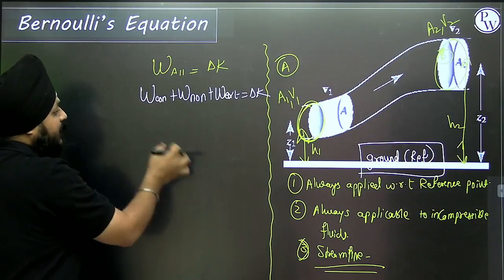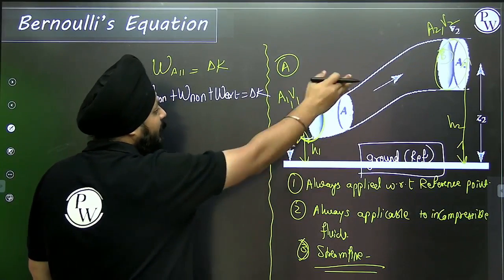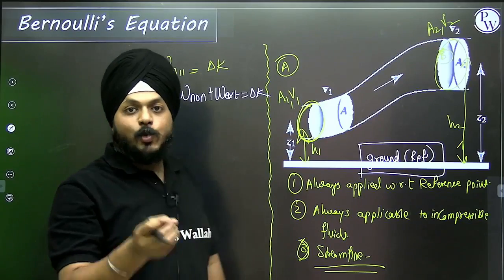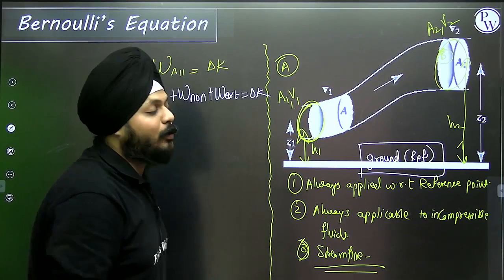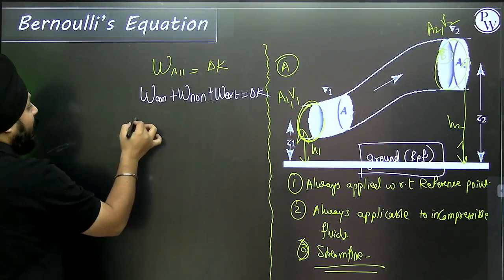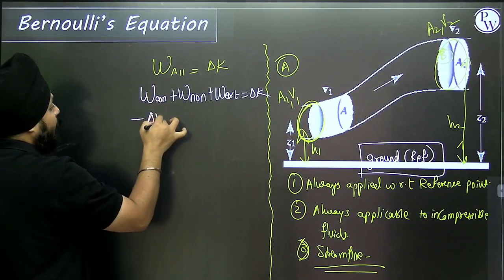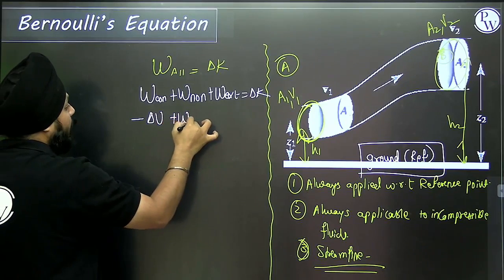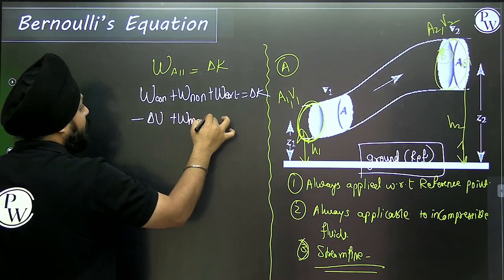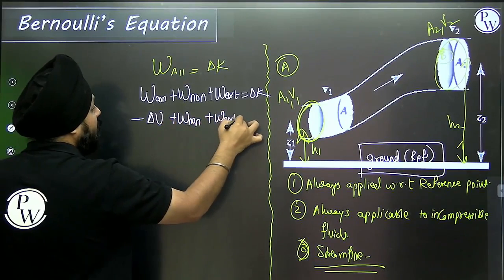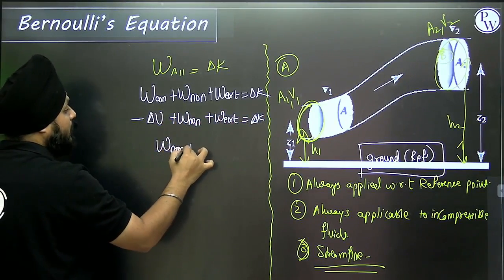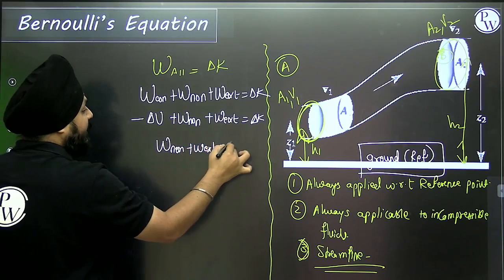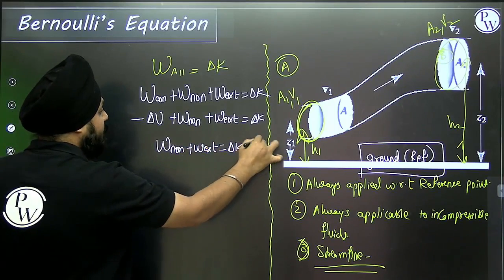One part of the pipe is at height h1, one part of the pipe is at height h2. It means when the fluid is flowing, obviously the gravitational potential energy is going to play the important role. So whatever work is done by the conservative force is going to be stored in the form of the change in potential energy. So we are getting the final conservation of energy this way.